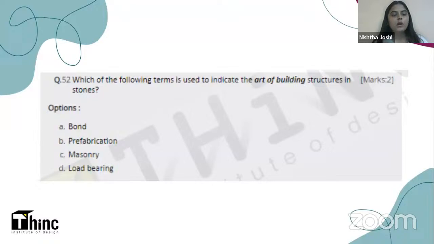Next question. Which one of the following terms is used to indicate the art of building structures in stones? Notice the key terms here. Art of building structures in stone, meaning stone will be the main material from which the building will be constructed. Your options are bond, prefabrication, masonry, and load bearing. So what is the construction technique in which we construct with stone known as? Is it A, B, C or D? Please answer in the comment section.